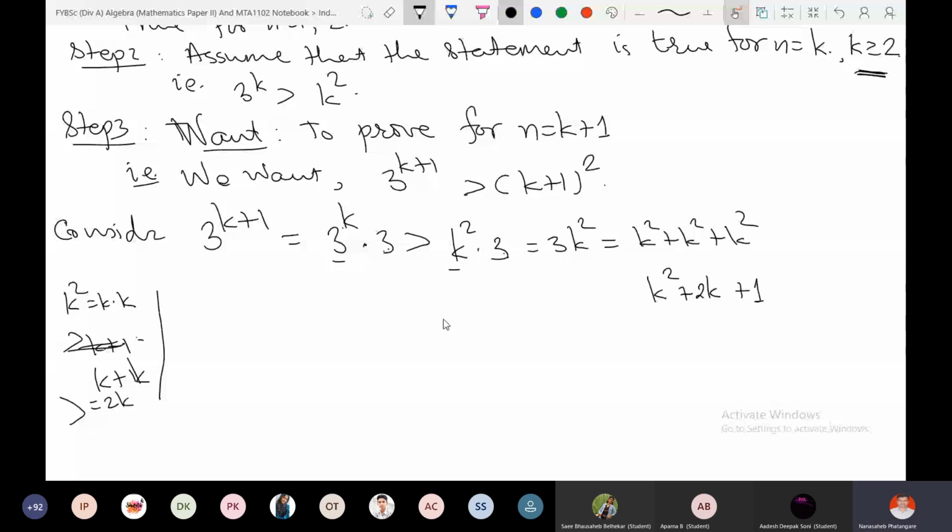Right? K squared is greater than 1, or not? Yes, k squared is greater than 1, but k squared is not greater than k plus k, it is equal. That is fine, that is not an issue for me right now. Let me tell you, suppose I have 3 boxes.